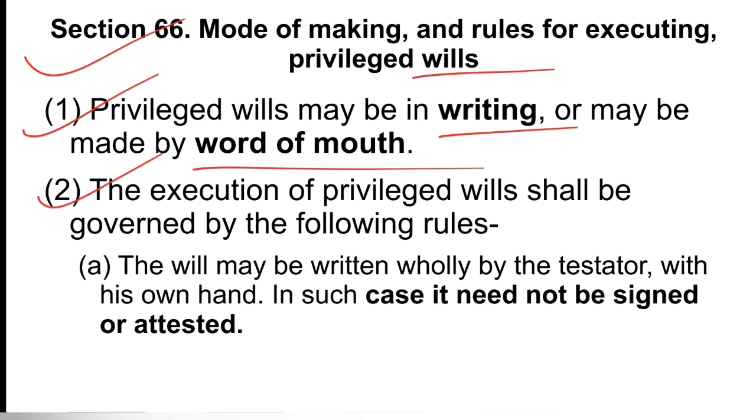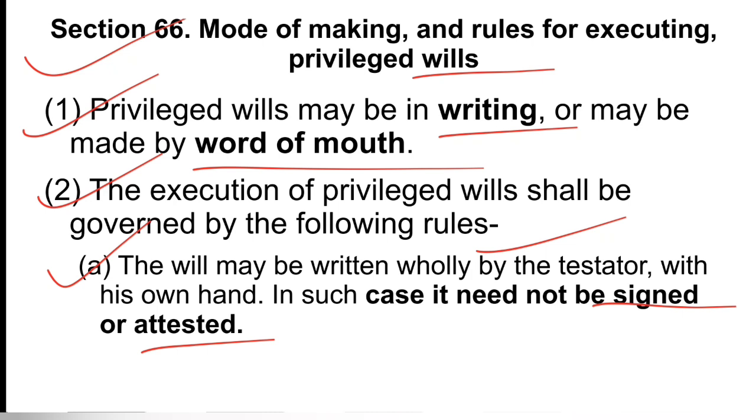Second says the execution of privileged wills shall be governed by the following rules. So subsection 2 provides the general rules applicable when will is there. A says the will may be written wholly by the testator with his own hand. In such case, it need not be signed or attested.